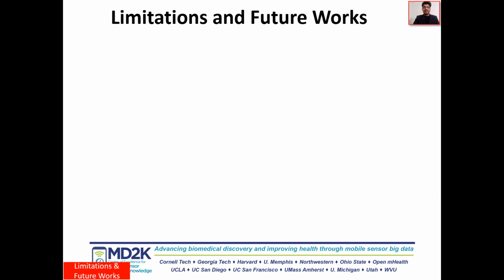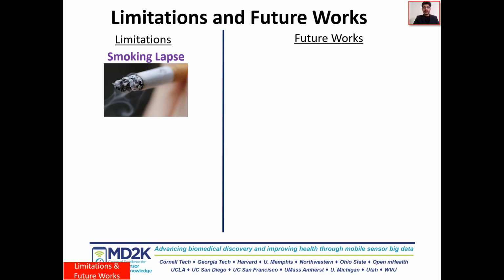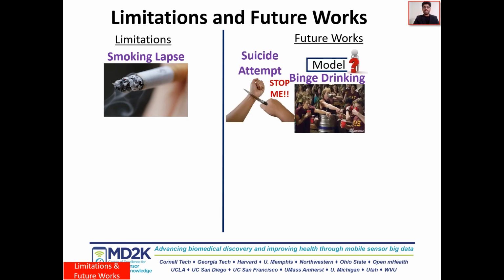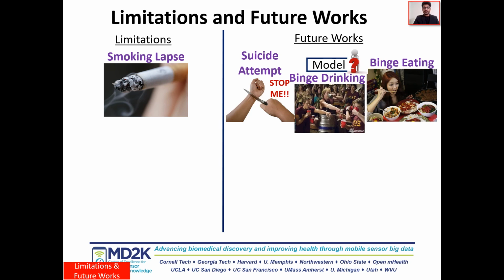In this work, we defined the concept of opportunity context for impulsive adverse behaviors and provided several examples. However, we developed the SmokingOpp model only for the case of smoking lapse, but we hope that our framework will motivate the development of opportunity context models for other impulsive behaviors such as suicide attempts, binge drinking, binge eating, and others.